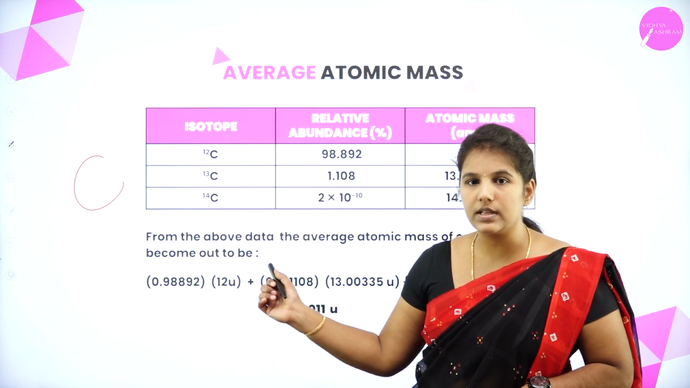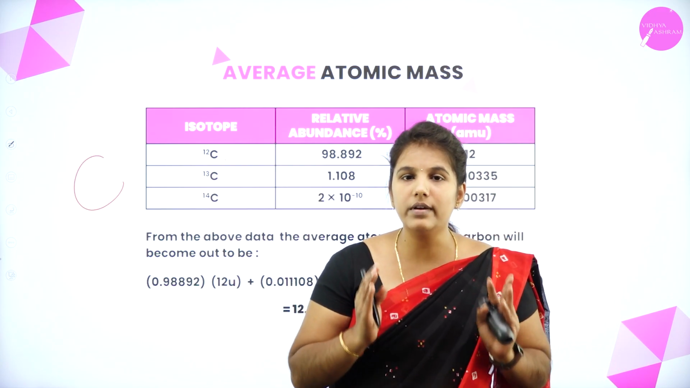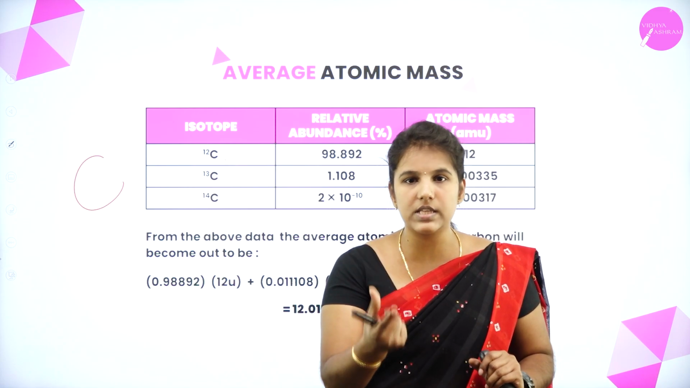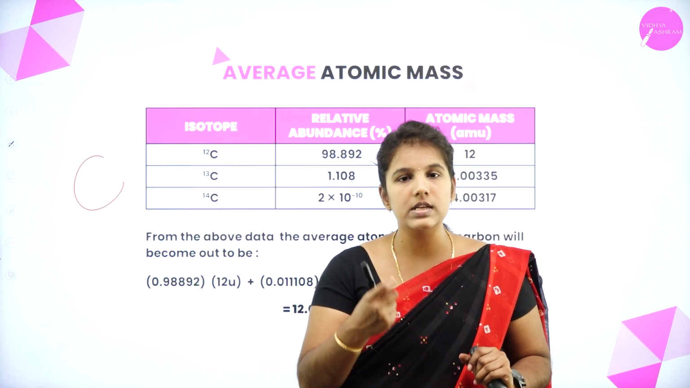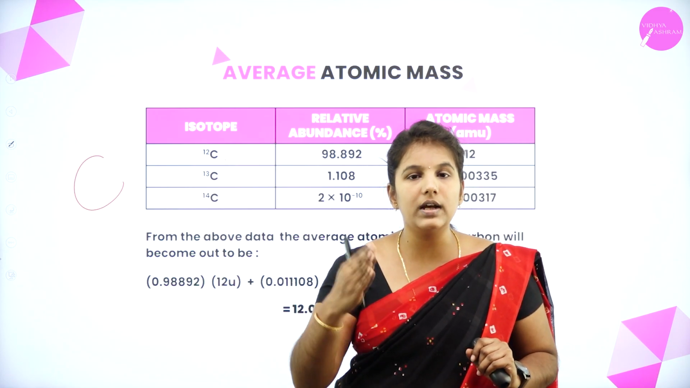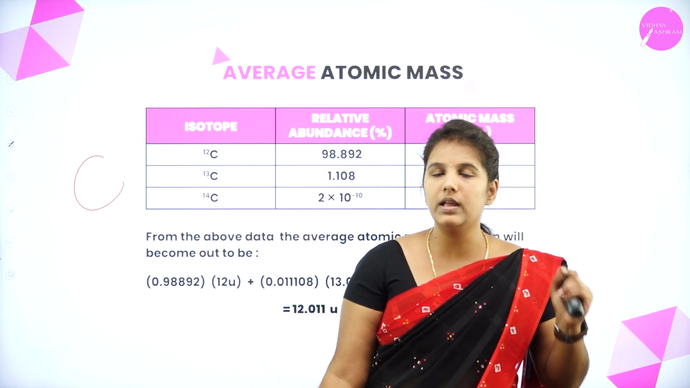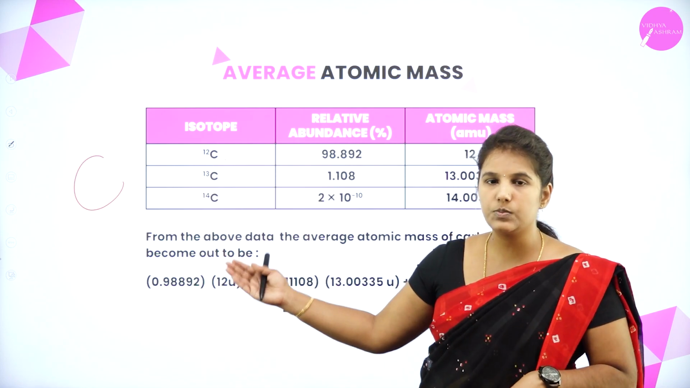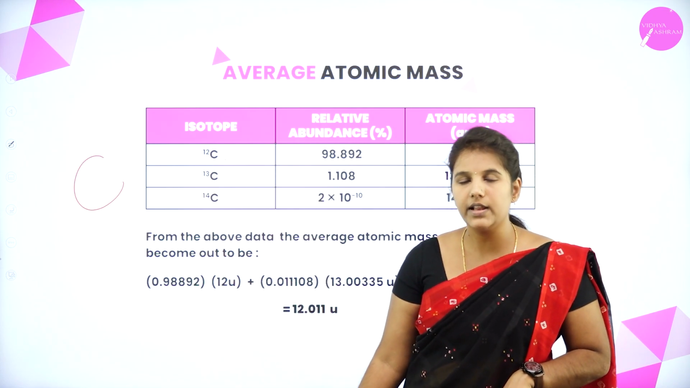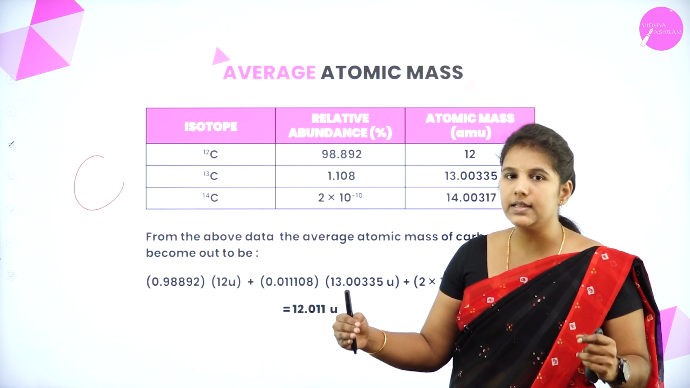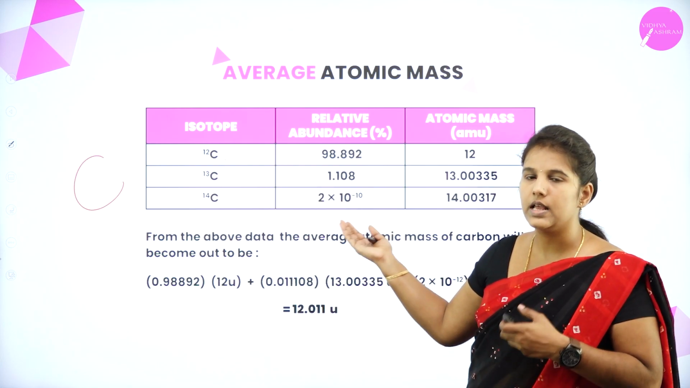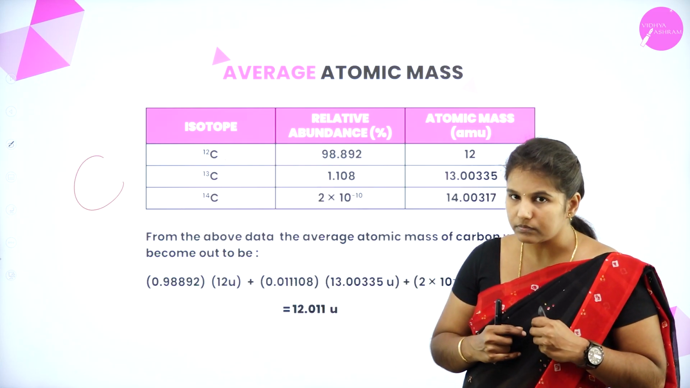So why are we using this average atomic mass? To calculate the atomic mass of the single element. Okay. Because some of the elements are found in different isotopic forms. In order to know the atomic mass, we are expressing it in terms of the average atomic mass by considering the relative abundance and also the atomic mass.